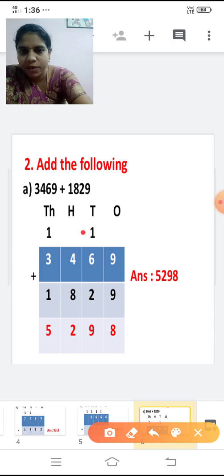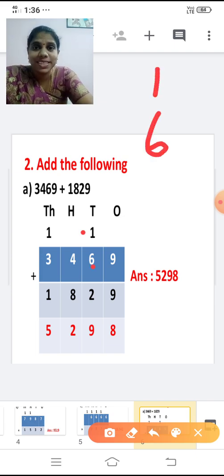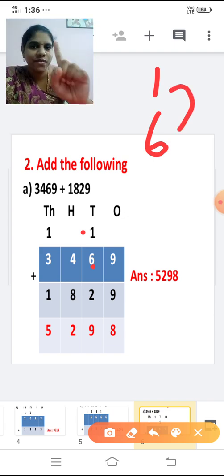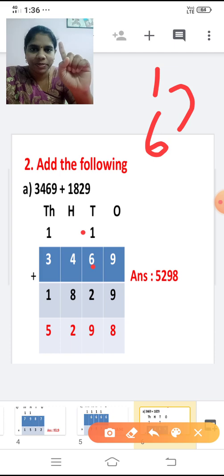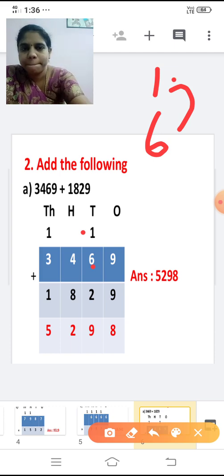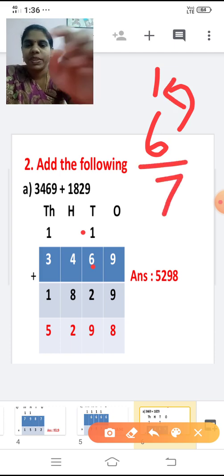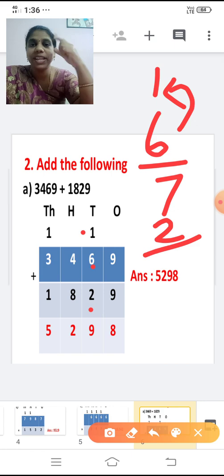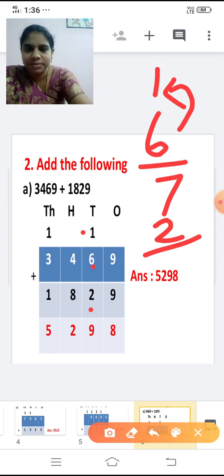Yes. Now add 1 plus 6. You can add 6 plus 1 also. After 6, you're going to add 1. 6 plus 1, 7. Now with the 7, we are going to add, what is the third number? 2. Add 7 plus 2. 7 in the mind, 2 in the finger. After 7, 8, 9. So it's a single digit number, so write that directly.